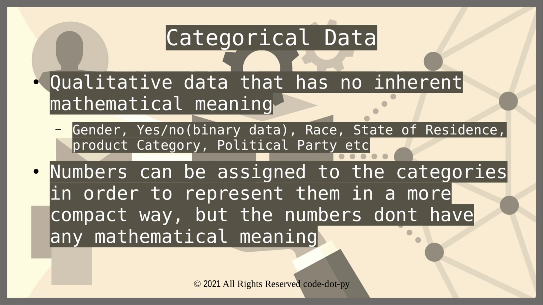Now one key thing to understand here is that we can still assign numbers to these categorical values in order to represent them in a more compact way, but the numbers do not have any mathematical meaning. For example, in a building we can have floors numbered 1, 2, 3, 4, 5, but that does not mean that floor number 2 is larger or more than floor number 1. It's just a numerical representation. There is no mathematical meaning behind that. So that is an important distinction we need to keep in mind.